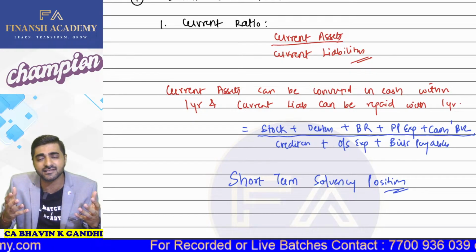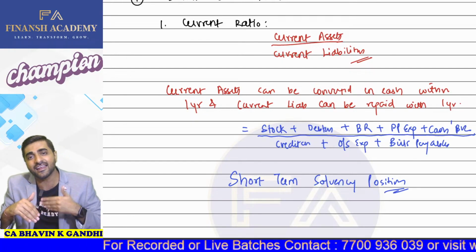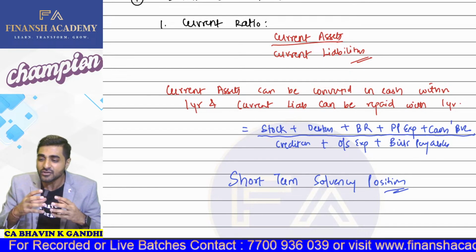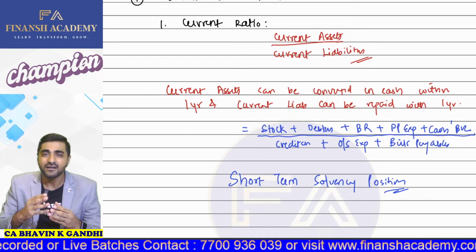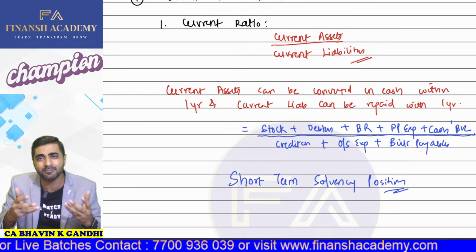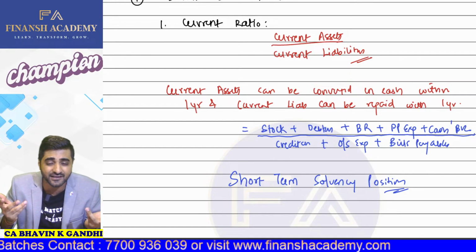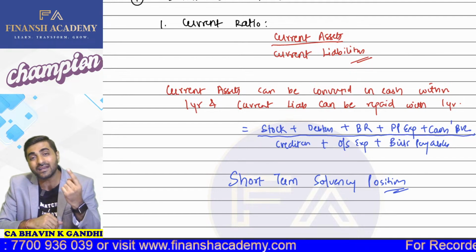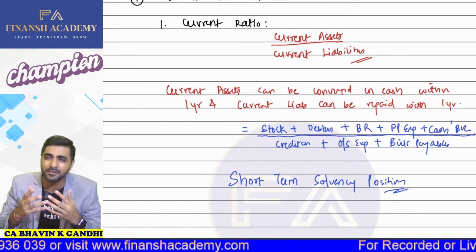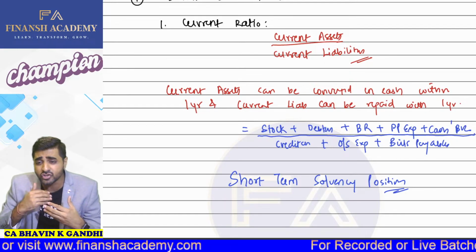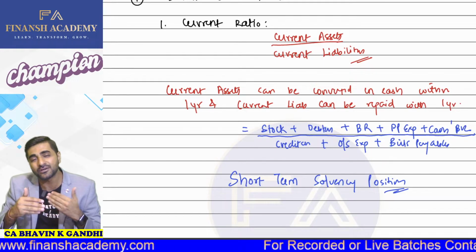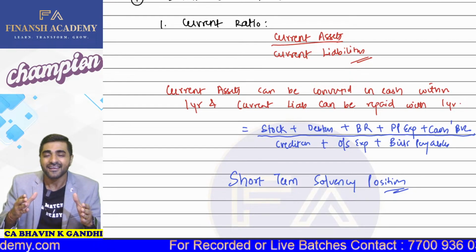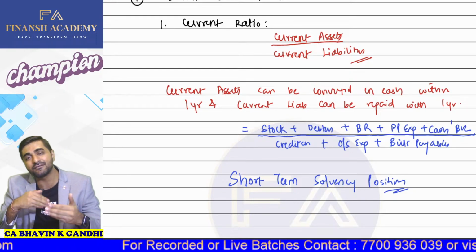Debtors, we never give a credit period of more than a year. We never tell our debtors to give us the payment after 15, 18 or 20 months. We always offer them a credit period of 6 months, 3 months, 2 months, 1 month, 15 days, 5 days, some 10 days, etc. So all these are assets which can be converted into cash within a period of 1 year. Bills receivable, same thing, prepaid expenses, cash, bank. Also, whenever we buy goods, creditors, outstanding expenses and bills payable can all be repaid within a period of 1 year.